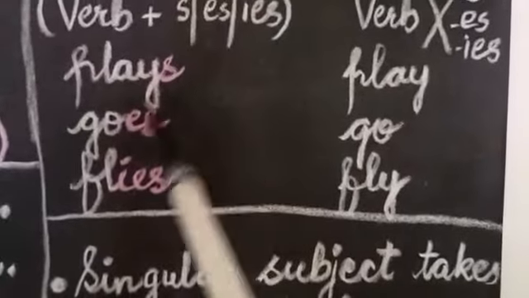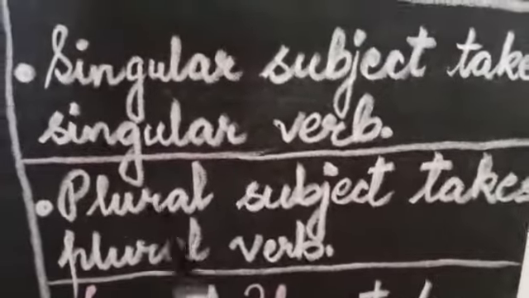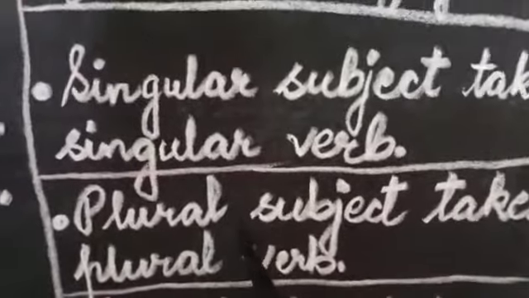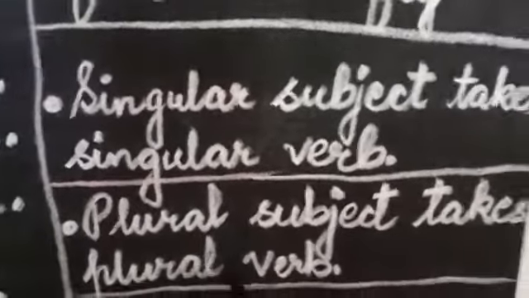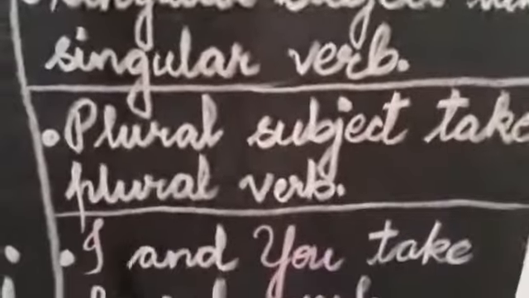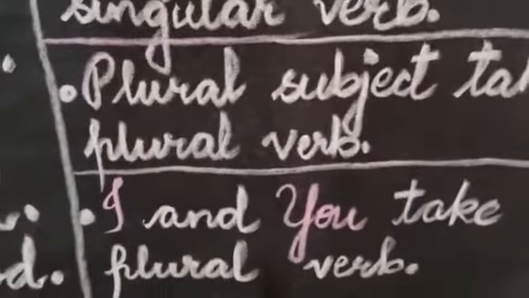It means we will use the verb which has s, es or ies. Plural subject takes plural verb. If the subject who is doing the action, or about whom we are talking, is plural, is many, it will take a plural verb, the type of verb which does not have s, es or ies at the end. And if the subject is I or you, both will take a plural verb.